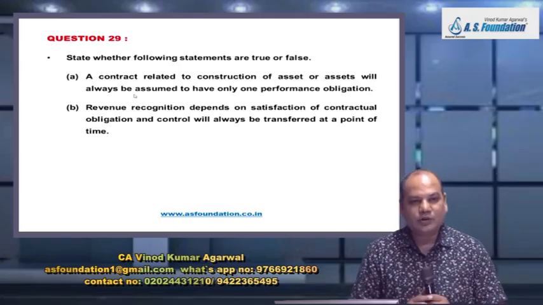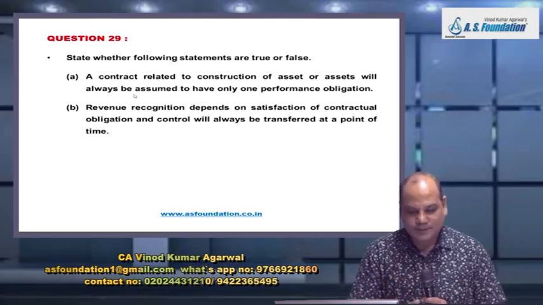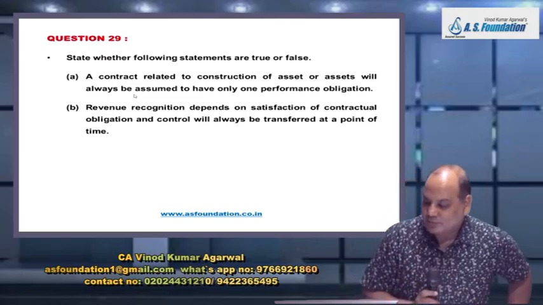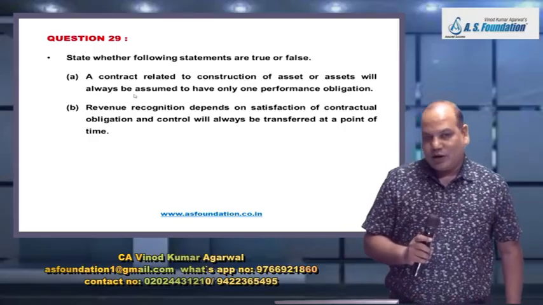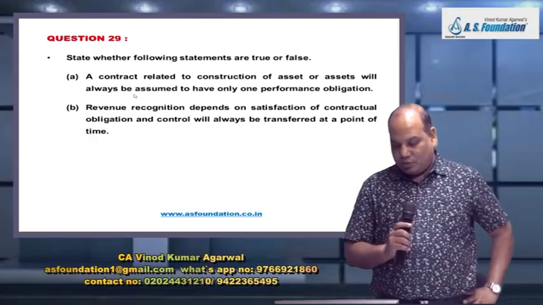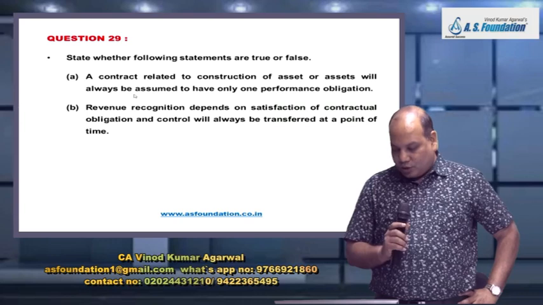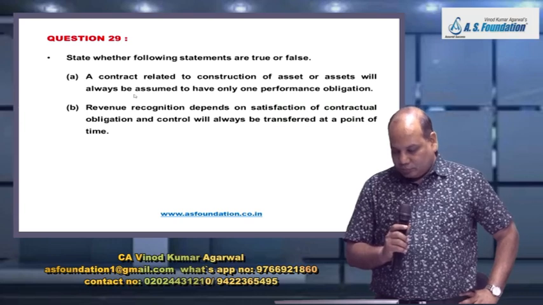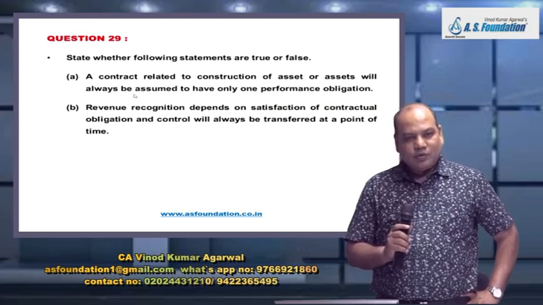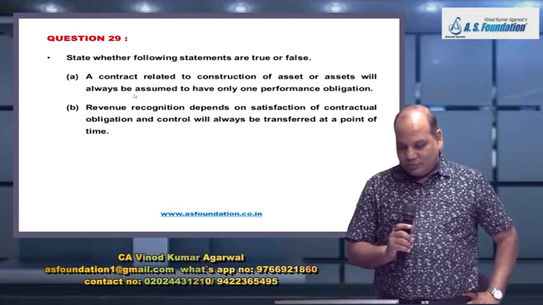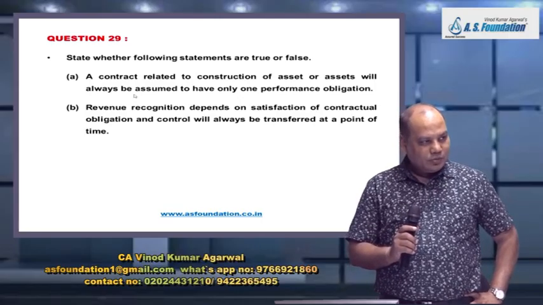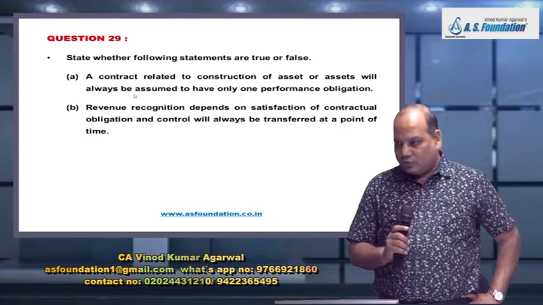One more question just above that. State whether the following statements are true or false. Question A. A contract related to construction of asset or assets will always be assumed to have only one performance obligation. True or false? False.